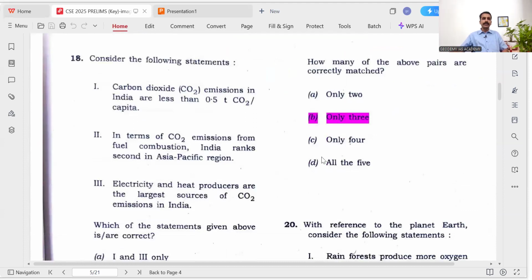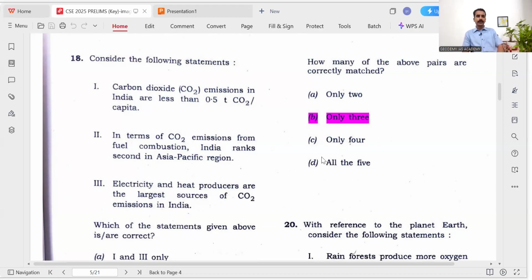Then 18. Carbon dioxide emissions in India are less than 0.5 tons of carbon dioxide per capita. In terms of CO2 emissions from fuel combustion, India ranks second in the Asia Pacific region. Electricity and heat producers are the largest sources of CO2. The per capita emission in India is about 2 tons, more than 2 tons. It has been given as 0.5, which is extremely low, so we can eliminate this.